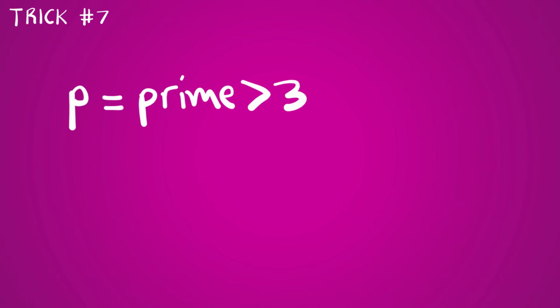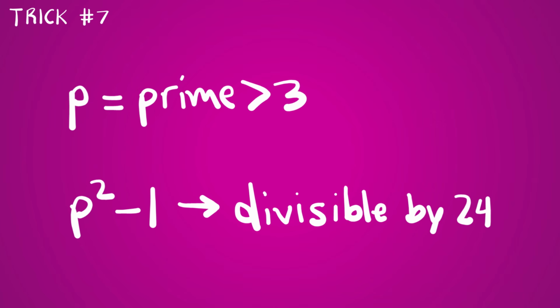Trick number 7. Primes and 24. Let p be any prime number greater than 3. Square p and subtract 1. The result will always be divisible by 24.